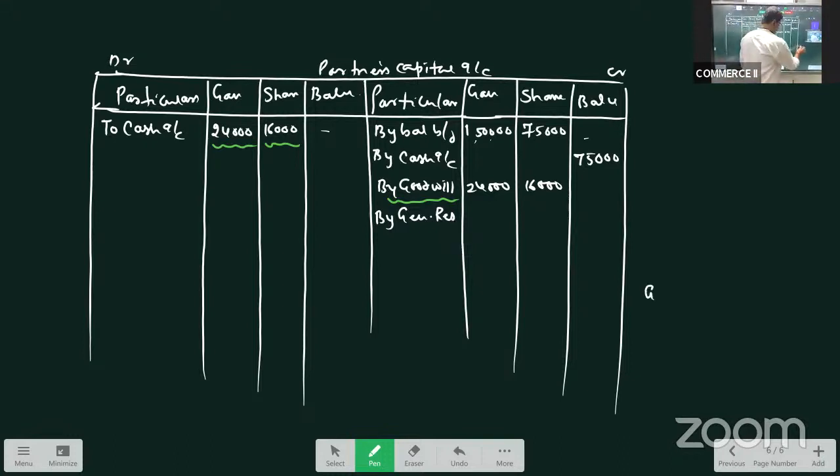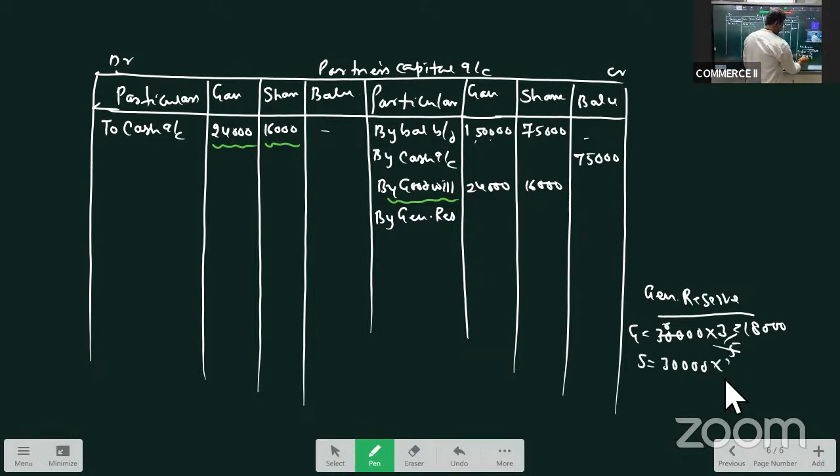If I am distributing general reserve, how does it have to be? Ganesh will get 30,000 into 3 by 5. 5 6 is 18,000. And Shankar will get 30,000 into 2 by 5. 5 6, that is 12,000. Okay, so 18,000 and 12,000.